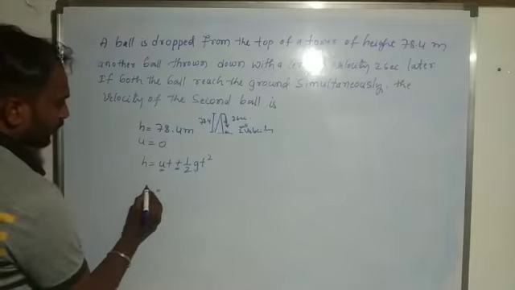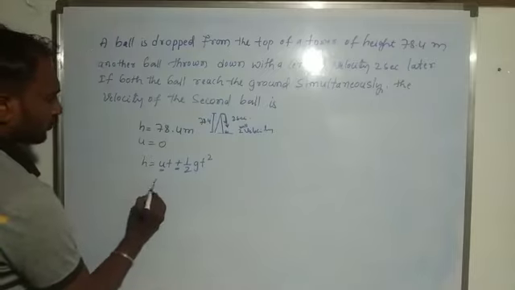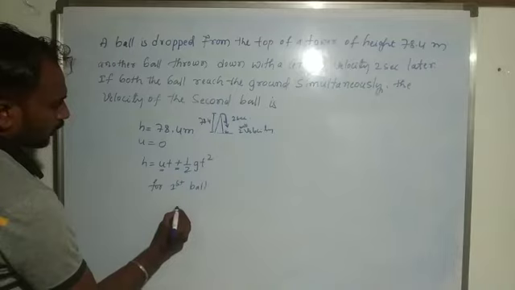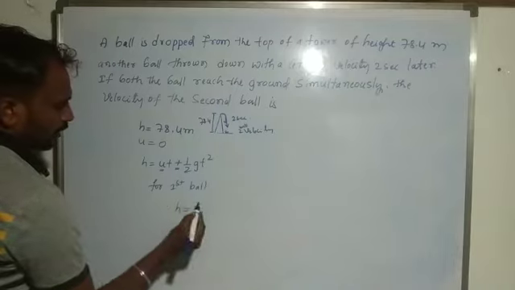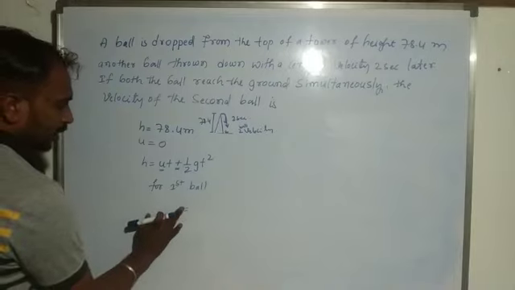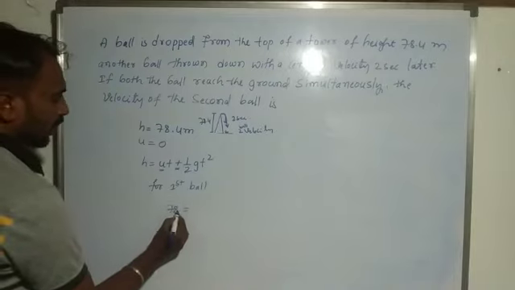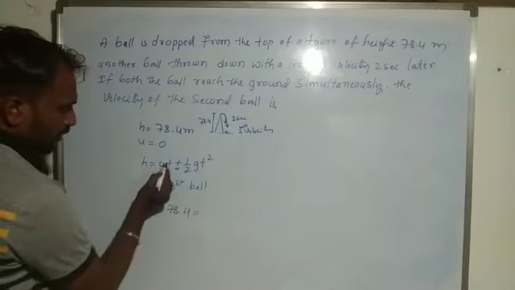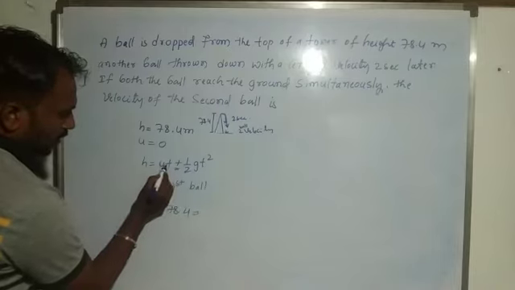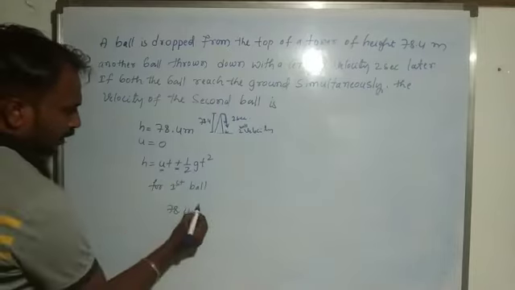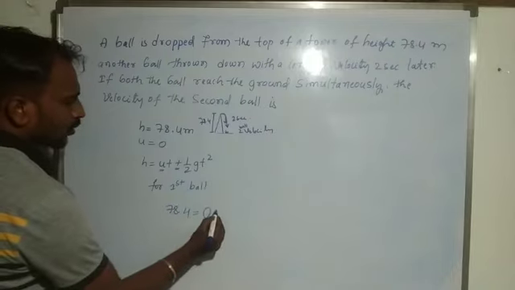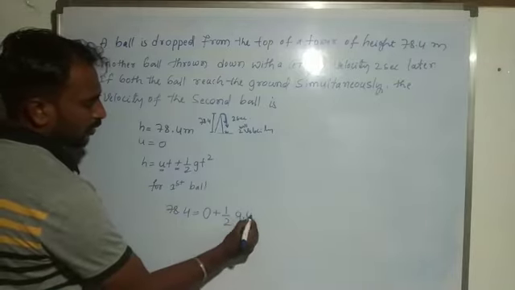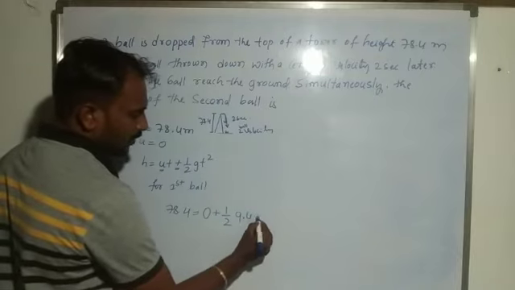So for the first ball, h is 78.4, initial velocity 0 means that term is also 0, so it is 0 plus half g, acceleration due to gravity 9.8, into t square.